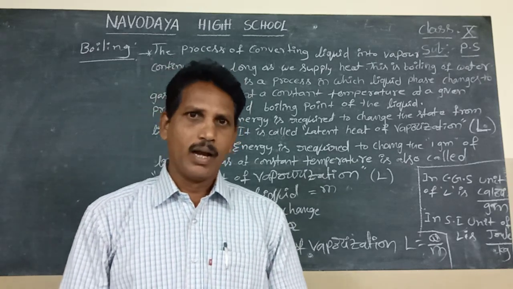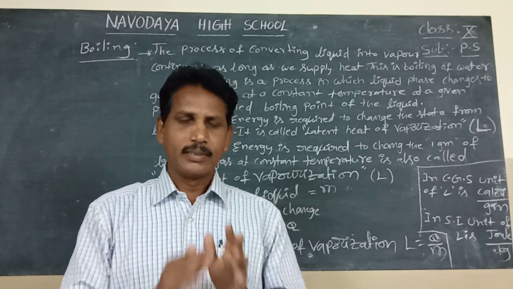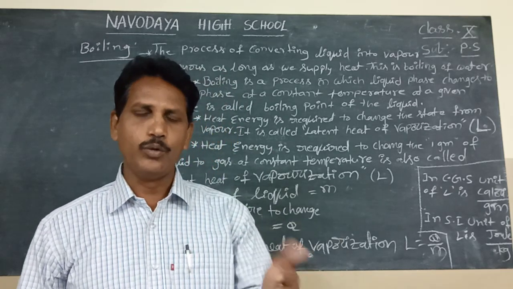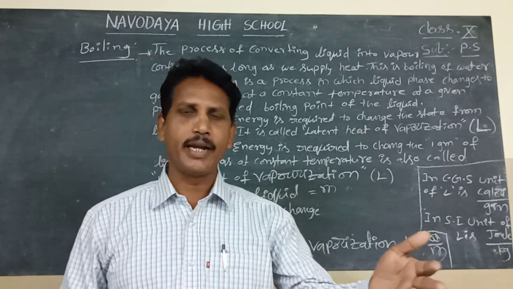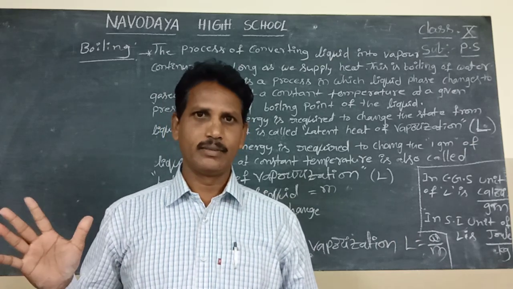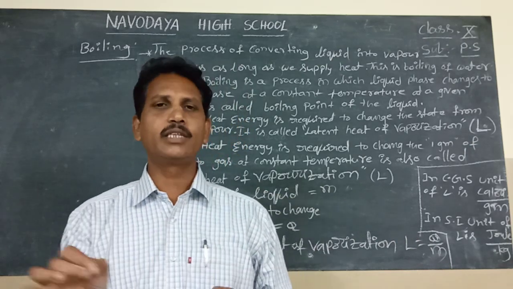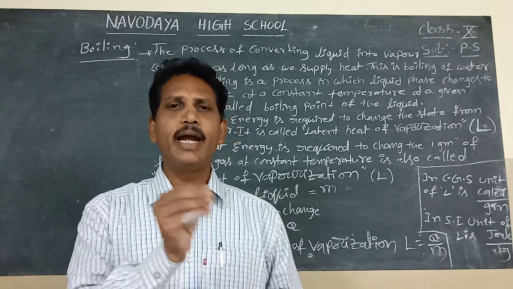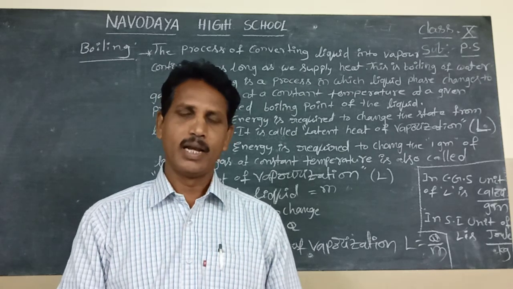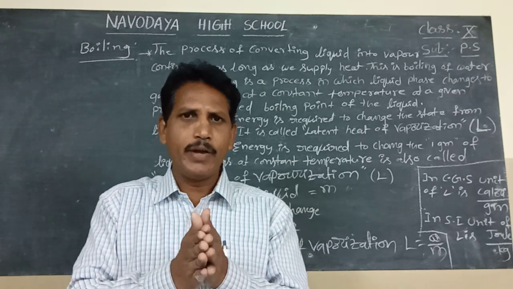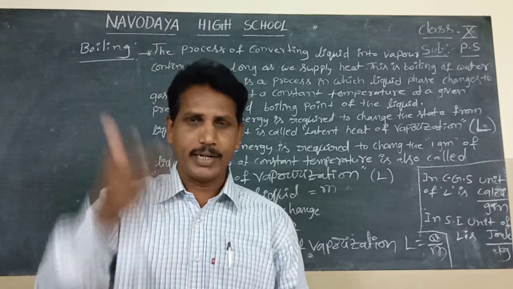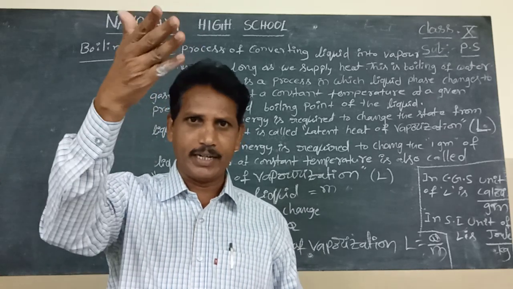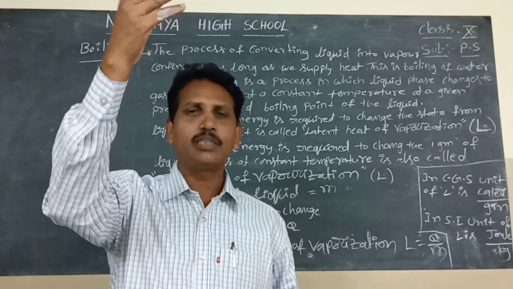Boiling a liquid: on heating, the phase changes from liquid state to gaseous or vapor state at constant temperature at a given pressure. It is called boiling point of the liquid. What is meant by latent heat of vaporization? On heating, any liquid starts to evaporate and changes from liquid state into vapor state.